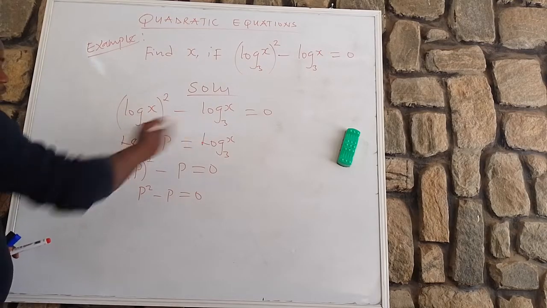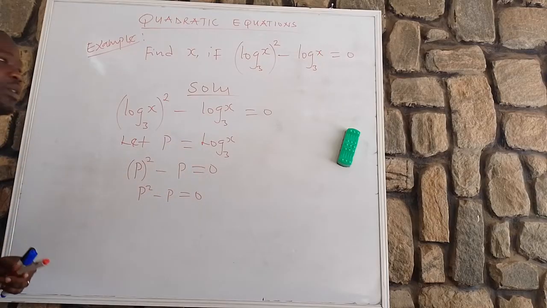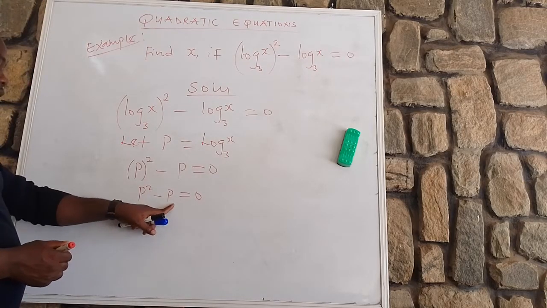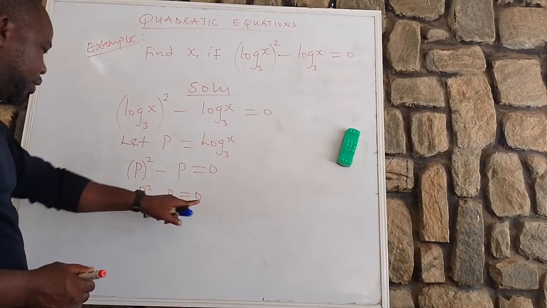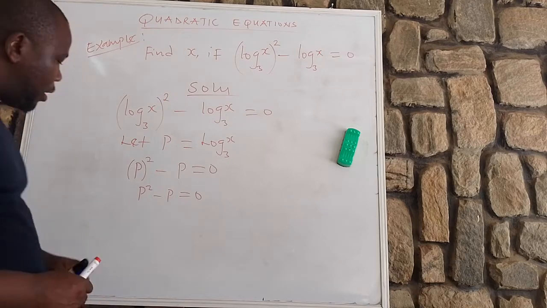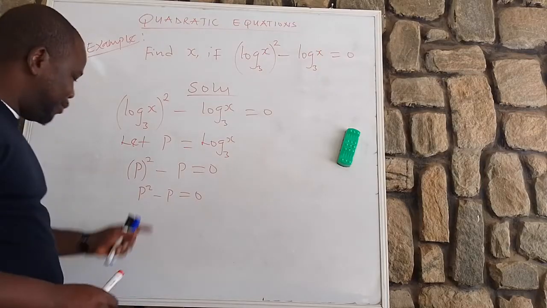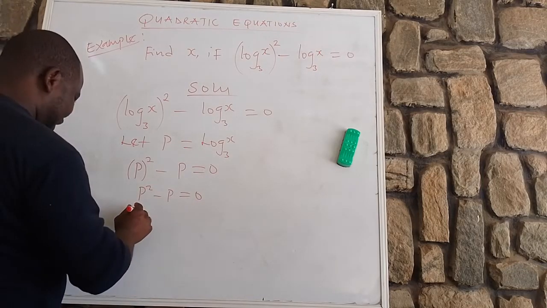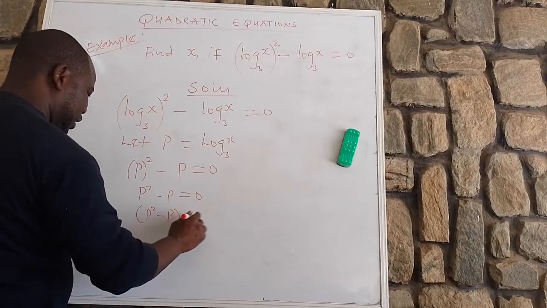They said we should find the value of x, and this is one of the processes on how to find the value of x. So now, look at this quadratic equation, P squared minus P equals 0. Look at the left hand side. Let me open your eyes. Put a bracket in it: P squared minus P, close the bracket, equals 0.